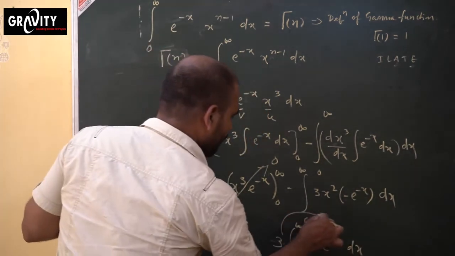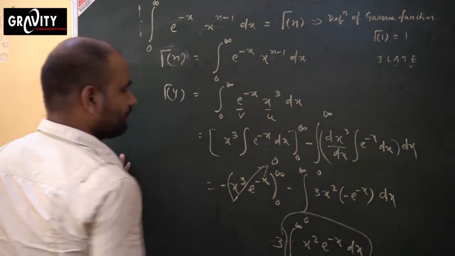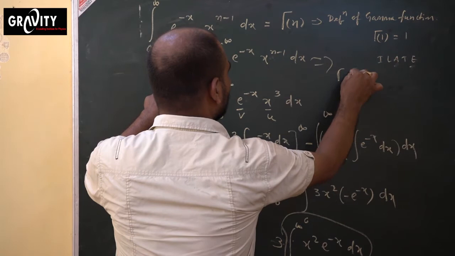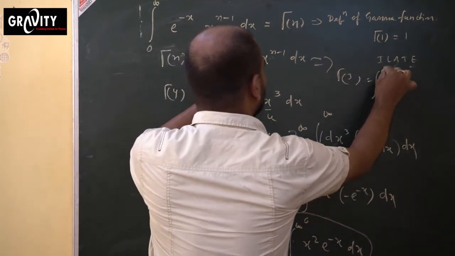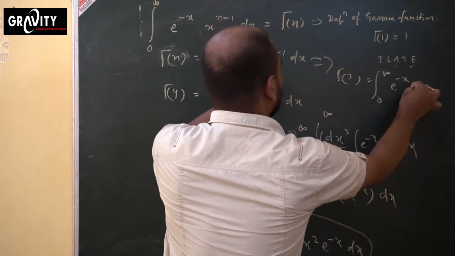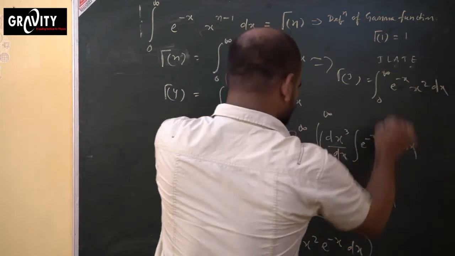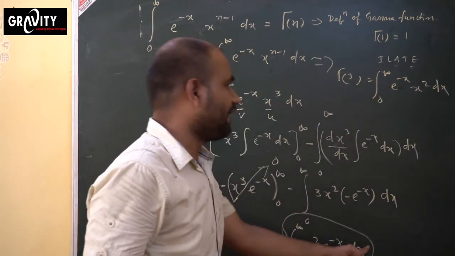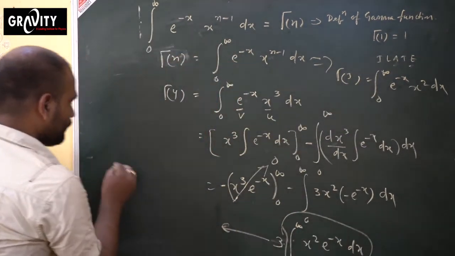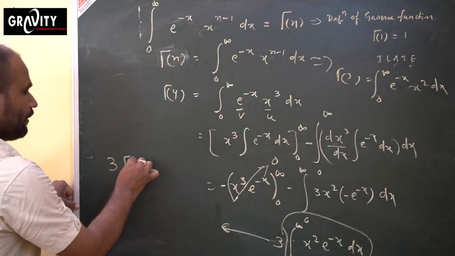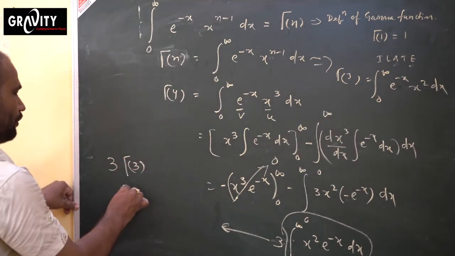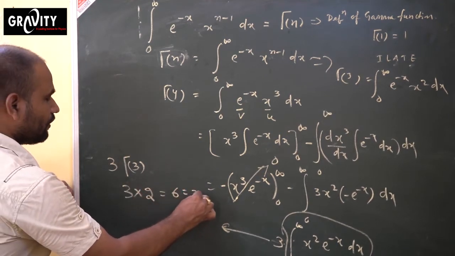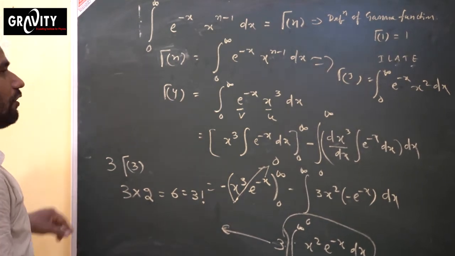This is called gamma 3. Gamma 3, what is gamma 3? Gamma 3 will be your how much? 0 to infinite e power minus x, x square dx. Okay. So this again same thing is there. So this is gamma 3, 0 to infinite x square e power minus x dx. That means how much will come here? 3 of gamma 3. Okay. So 3 into gamma 3 means 2, so this is equals to 6 equals how much? 3 factorial.